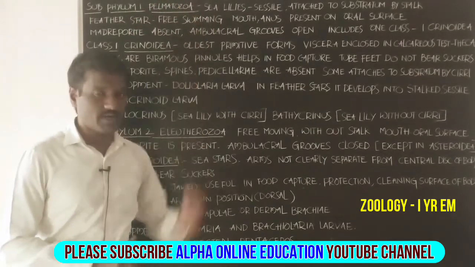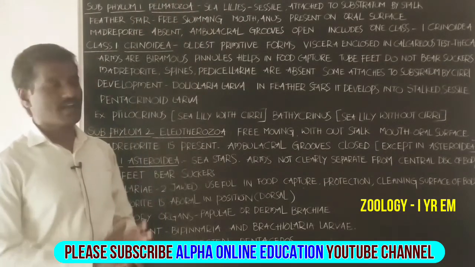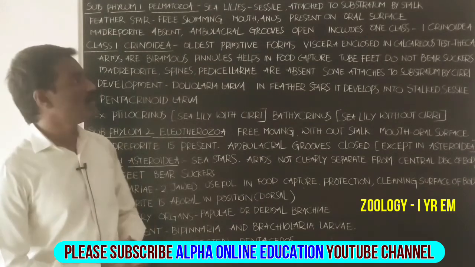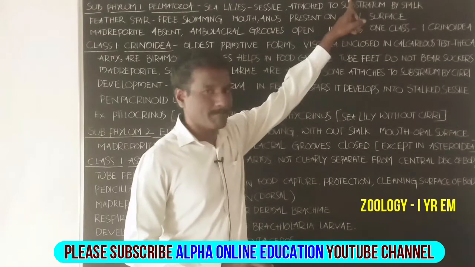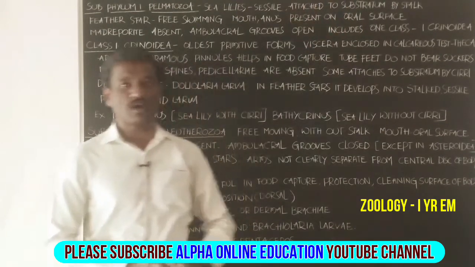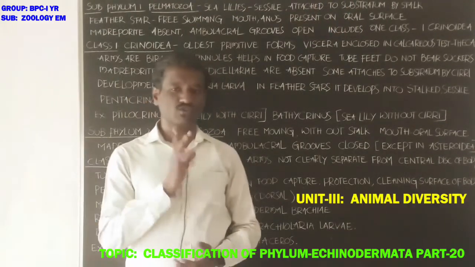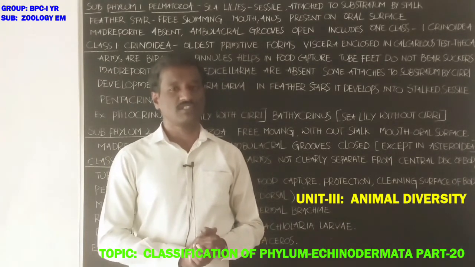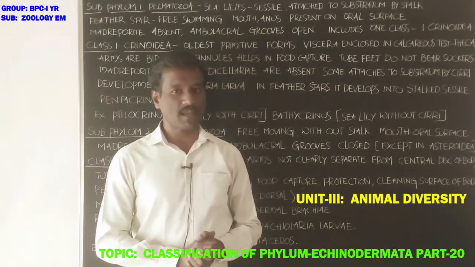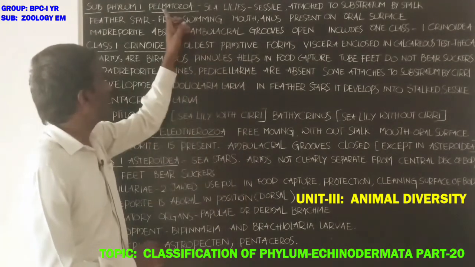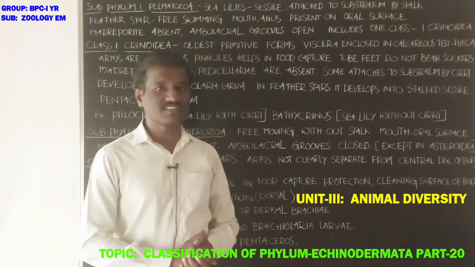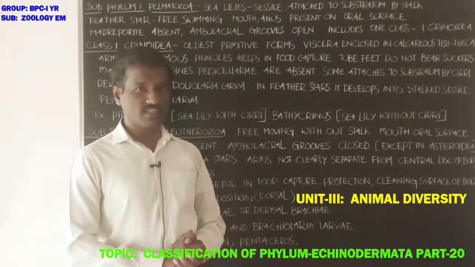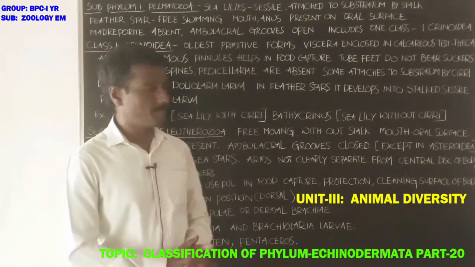Phylum Echinodermata. If you observe the classification of the phylum Echinodermata, there are two subphyla. The first one is Palmatozoa, the second one is Eleutherozoa. What about the first subphylum? That one is Palmatozoa. Palmatozoa includes sea lilies and feather stars.